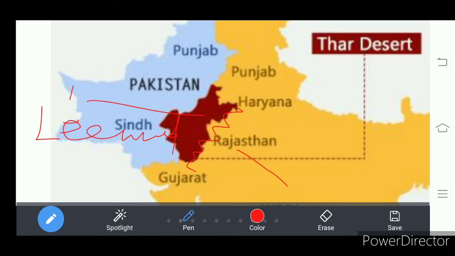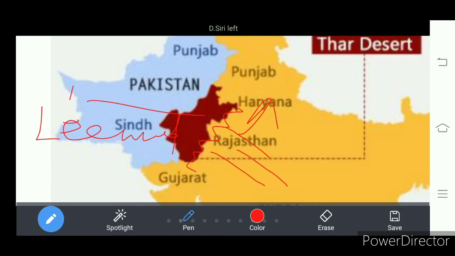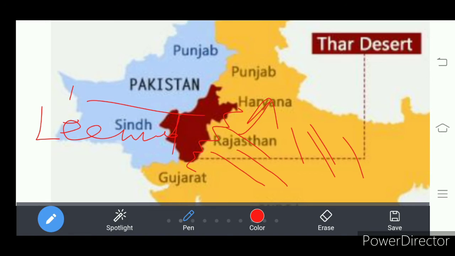Moisture laden winds touch these Aravallis and rise up. As they rise, they become cool and give rainfall in the interior part of India, and dry winds pass over to the desert. That is the reason the desert is formed on the leeward side of the Aravalli Hills.